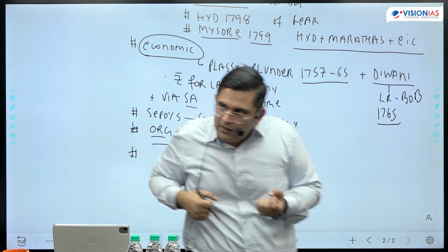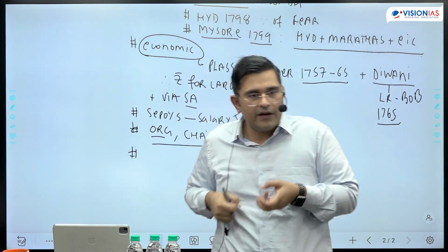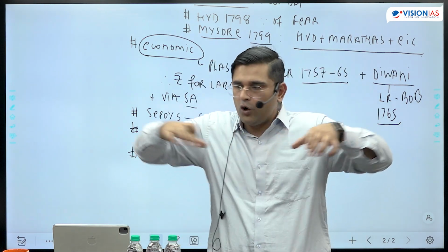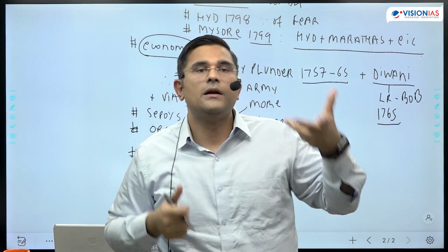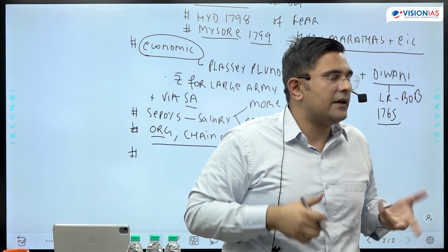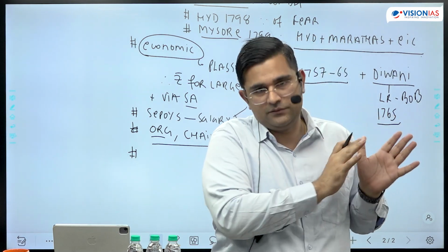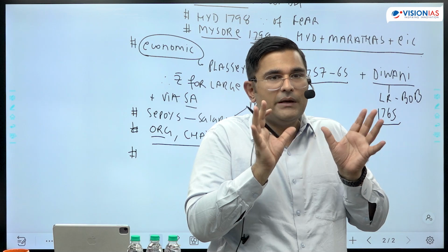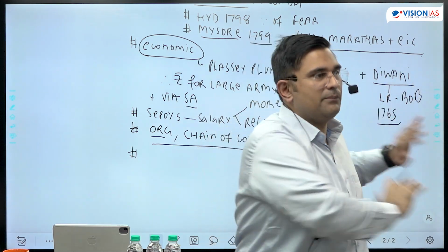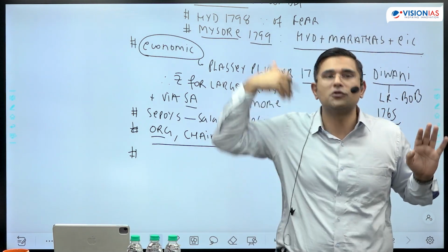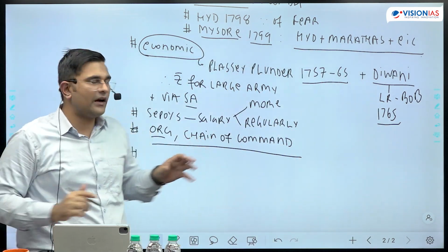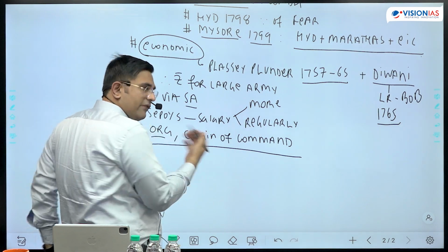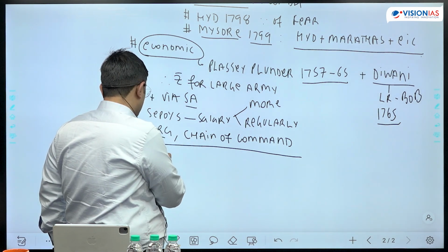Whenever they used to fire first, and whenever they came in close compact, in a column, they would move towards the opposition army one by one. And this was considered a big problem by the Indian sepoys who were opposed to the Firangis. So therefore, you can mention modern weapons, like for example, the use of bayonets.